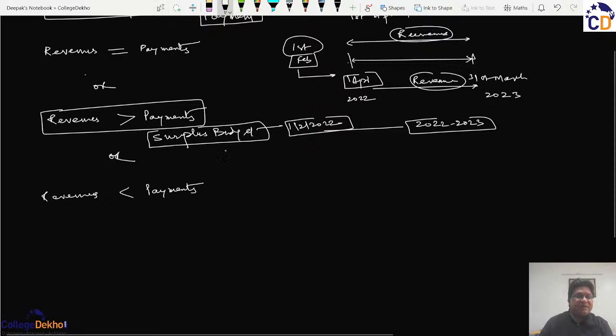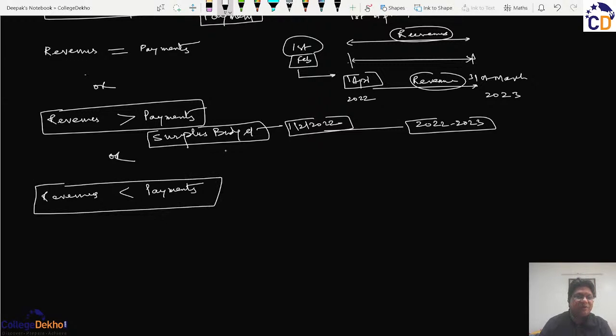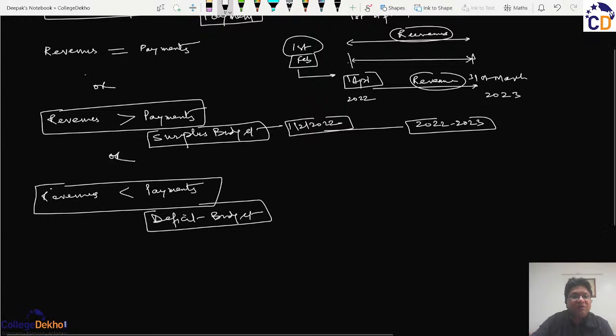The most common case in developing countries is where the revenues are less than the payments. The government estimates that the revenues, though estimated, are less, but they believe that they will increase, and hence they will be able to cover most of the expenditures of the payment. Such a budget is known as a deficit budget. Normally the developing countries have a deficit budget and the developed nations have a surplus budget.